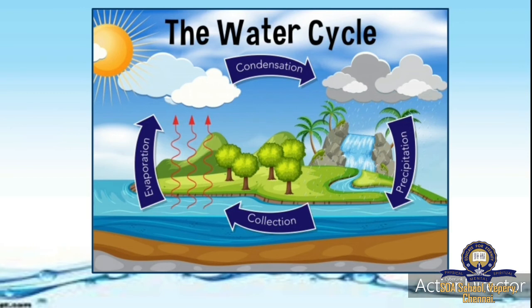So you can see the picture here. In the lake water is collected. Because of the sun's heat evaporation is happening and the water vapor goes up and forms clouds. Because of wind, rain clouds, the black color clouds, are formed. First it will form a normal white color cloud and after the collision black color rain clouds will form, and again precipitation, that is rain, will happen and that water will come and be stored in the lakes. Again the sun will come, again evaporation will happen, again condensation, again precipitation. This process keeps on repeating. This is called the water cycle.